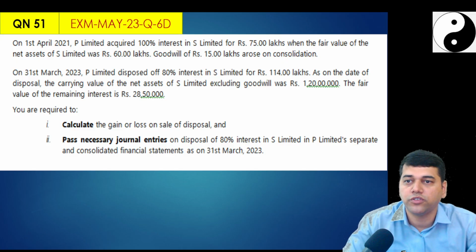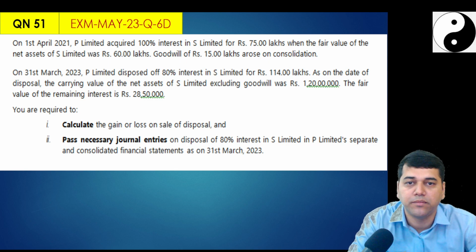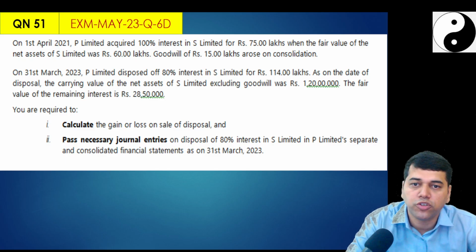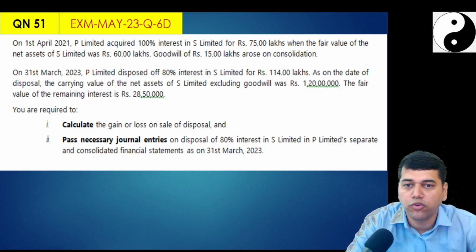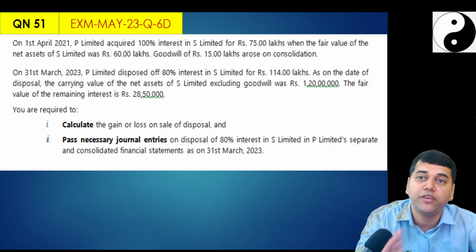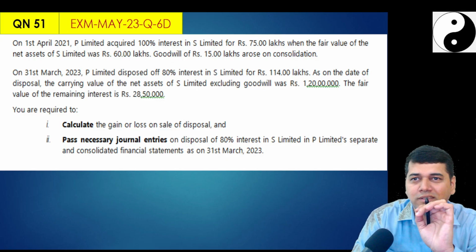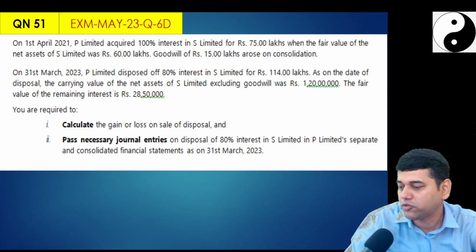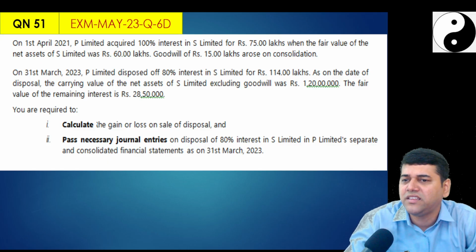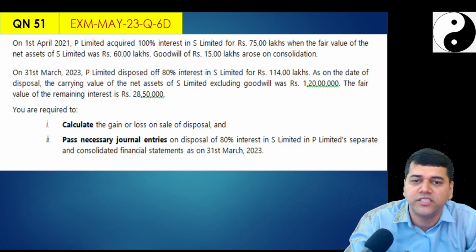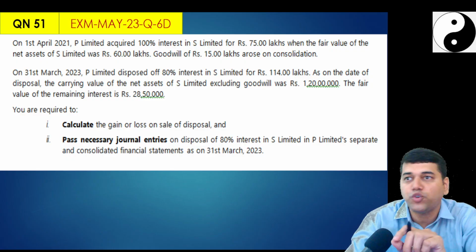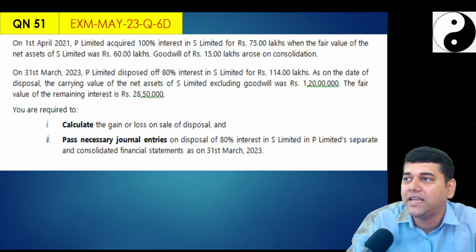On 1st April 2021, P Limited acquired interest in S Limited for 75 when the fair value was 60, so goodwill was 15. They disposed of 80% as on the date, carrying amount of the net assets excluding goodwill, fair value of remaining interest is so and so. See, this question came in your May 23 exam. Simple, easy question. That's why we cannot ignore it. It may come like this: calculate the gain or loss, pass the necessary entries for disposal of 80% in P's separate and consolidated statements. One small twist they gave you in the examination.